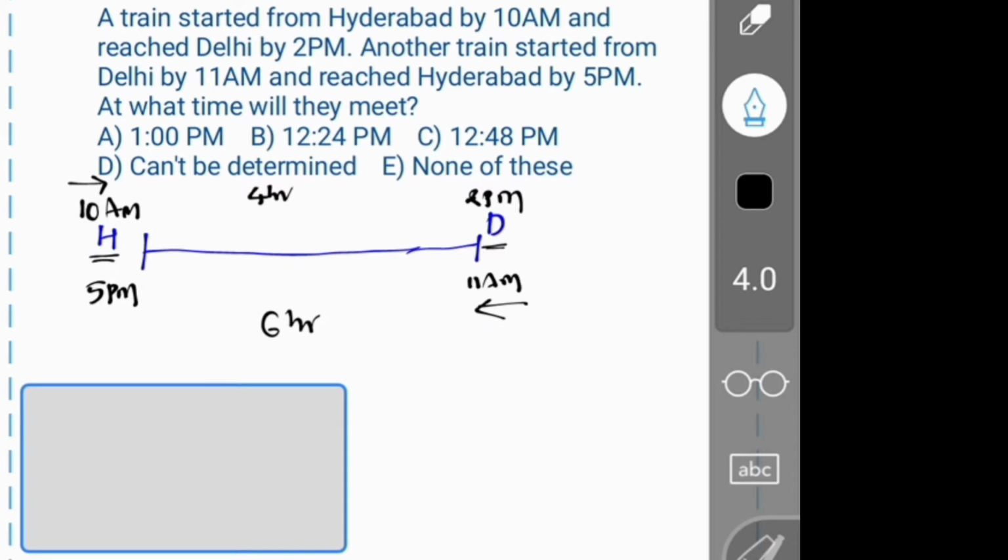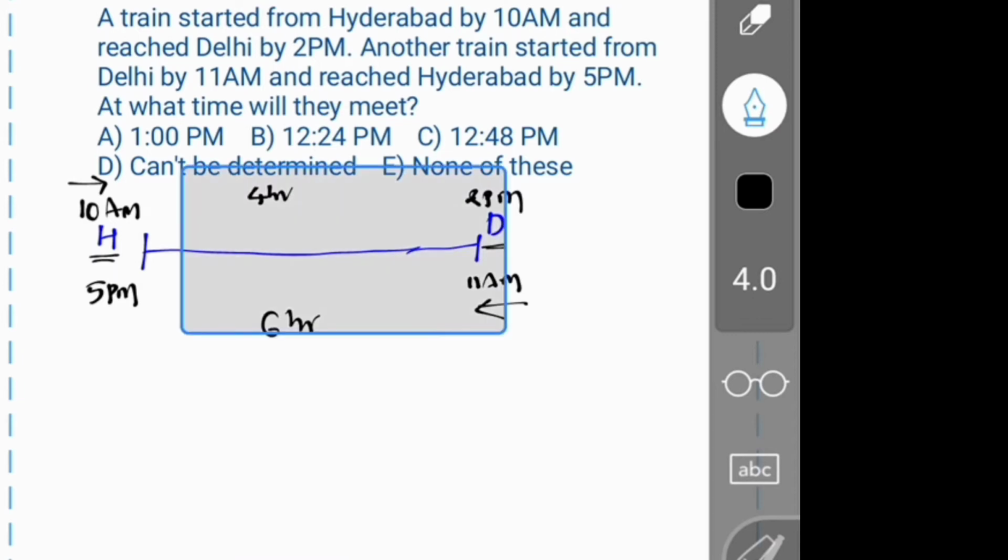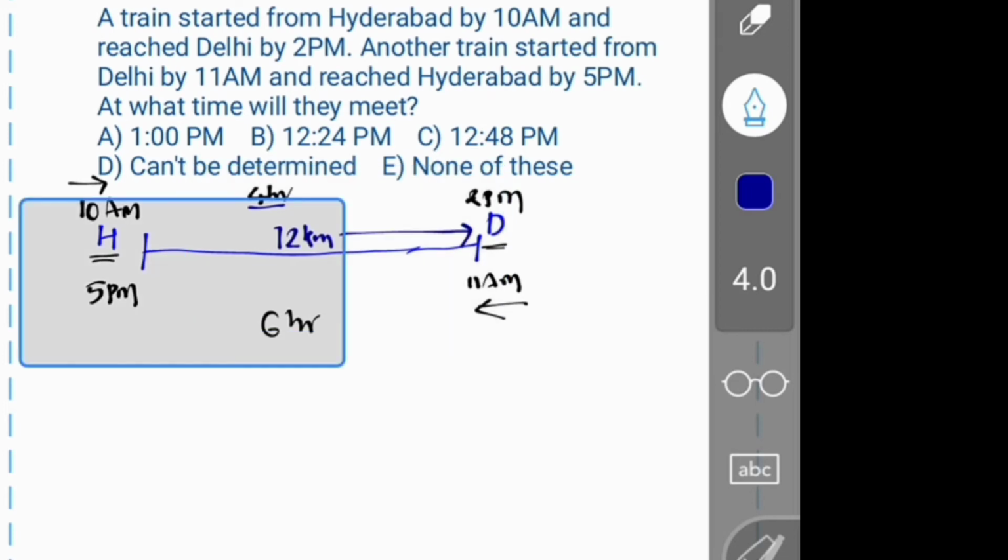In many cases, whenever it is the same, you can take any number. In percentages, usually we consider that as 100. If it is a ratio, we consider that as 1. But here the times are given and you are going to calculate speed by assuming distance. So if it is divisible by these times, then it will be good. 6 times 4 is 24, you can take that. Otherwise the LCM of 6 and 4 is 12. So I am considering 12 kilometers as the distance between Delhi and Hyderabad.